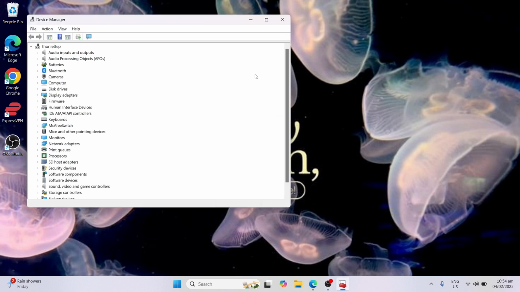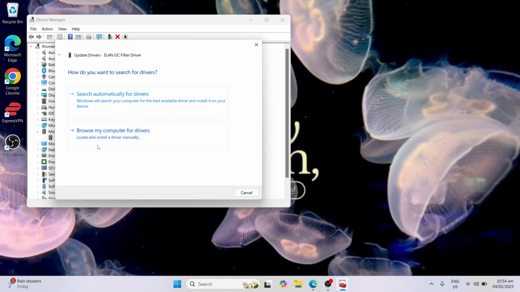Once you are redirected to this window, you need to search for mice and other pointing devices. Click that and then hit the arrow here to view the mouse that you are currently using in your laptop. Just right-click and then update driver. Here it asks what you want to search for drivers. You just have to click this so that Windows will search your computer for the best available driver and install it onto your device.